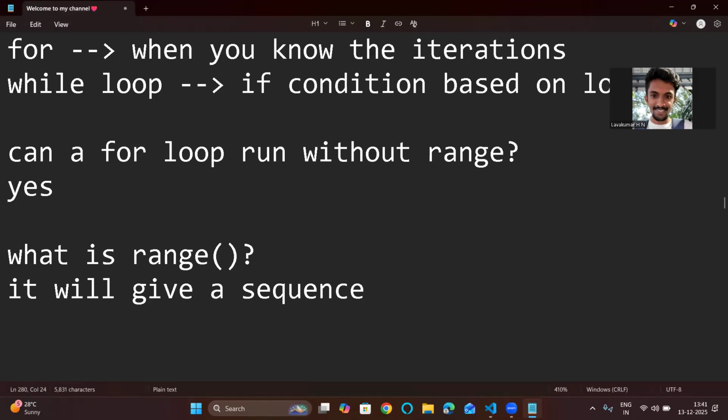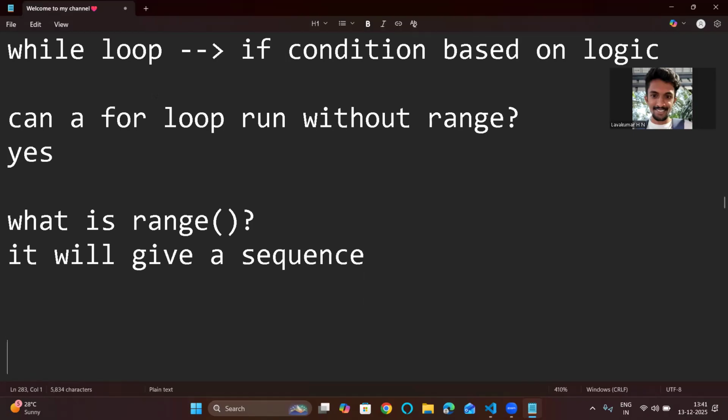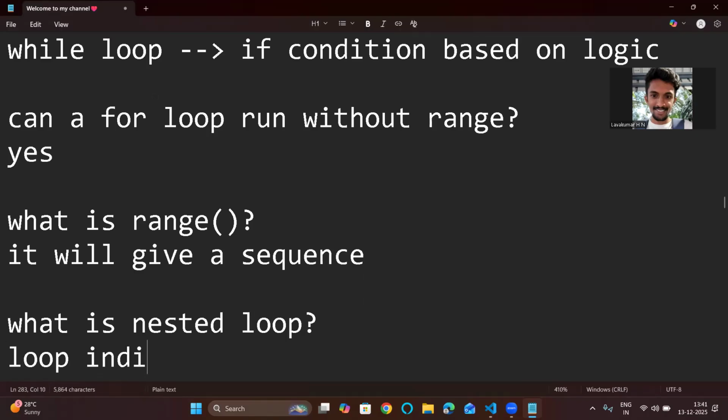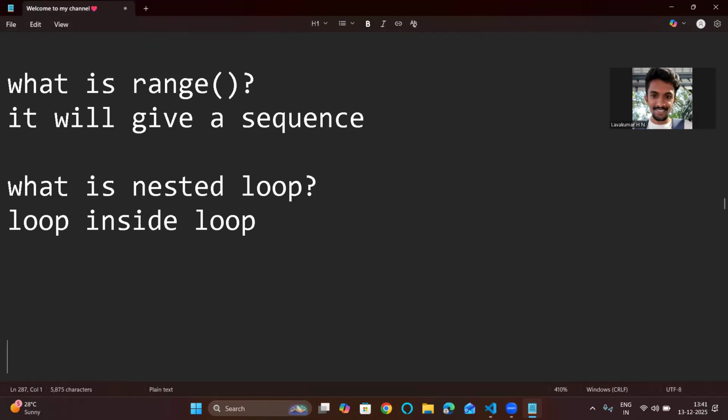Another important thing you need to know is, what is a nested loop? In the name only it's there: a loop inside a loop. This is what a nested loop means. So you have to understand this.